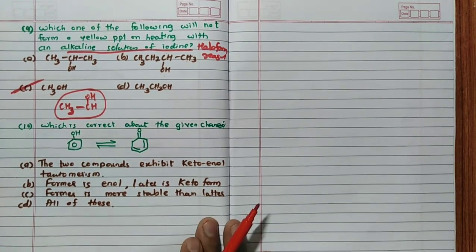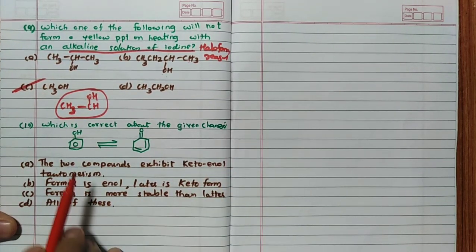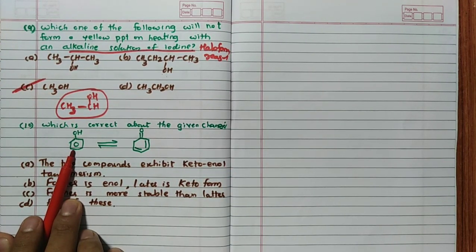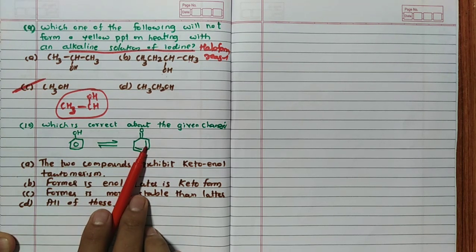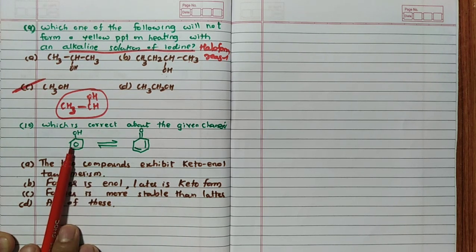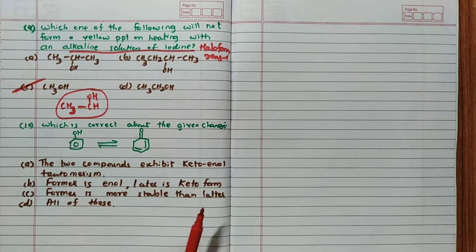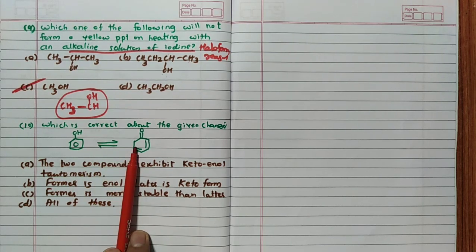Easily you can tell. The last question: which is correct about the given change? See, phenol is converted into a double bond and double bond O. Definitely you can say this is the enol form and this is the keto form. In this case, the two compounds exhibit keto-enol tautomerism, a correct statement.